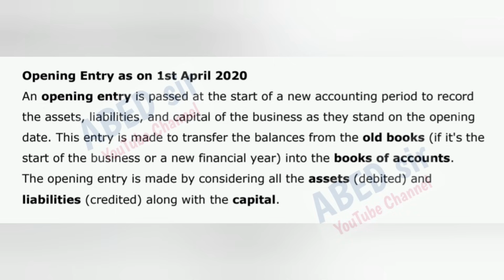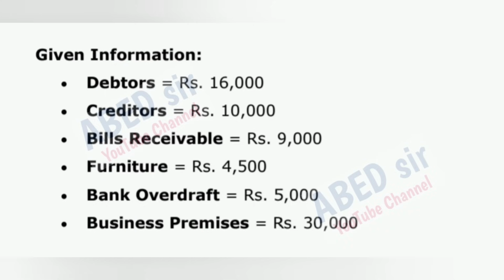This entry is made to transfer the balances from the old books, if it's the start of the business or a new financial year, into the books of accounts. The opening entry is made by considering all the assets, debited, and liabilities, credited, along with the capital. Given information. Debtors is equal to 16,000 rupees. Creditors is equal to 10,000 rupees.